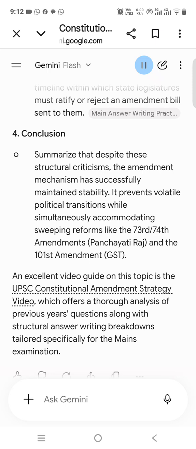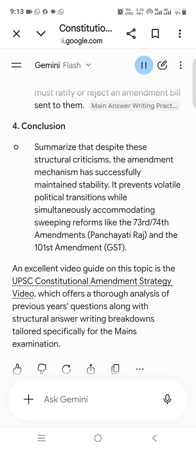State that Part 20, Article 368 outlines the methods of amending the Constitution to ensure it remains a living document that adapts to changing social realities. 6. Body paragraph I, the step-by-step procedure. Introduction of the bill. Initiation phase. The bill can be introduced in either House of Parliament by a minister or a private member. Prior permission of the President is not required.